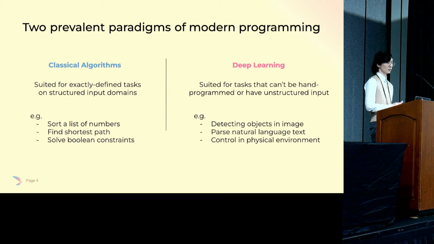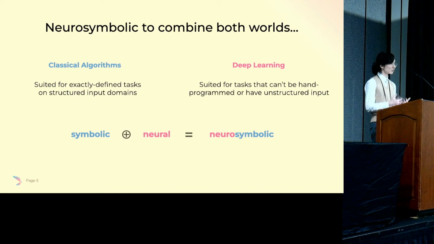On the other hand, we have deep learning models. They're often employed for tasks that are data-driven, cannot be hand-programmed, or have unstructured input. Examples include detecting objects in an image, semantically parsing natural language text, or control with signals from physical environments. There used to be a huge gap lying between these 2 paradigms of programming. And Neurosymbolic is here to combine both worlds. For classical algorithms, we name it as symbolic, and for deep learning, we use the word neural. Combining them together, we have neurosymbolic.